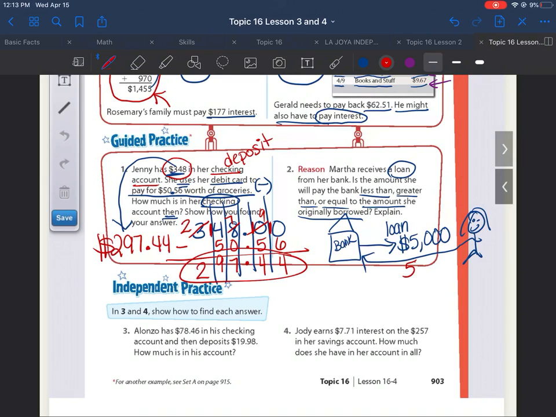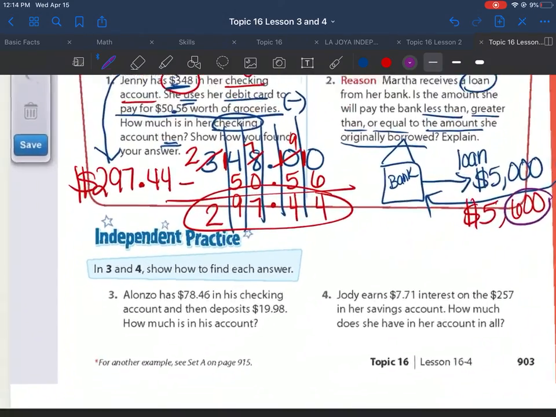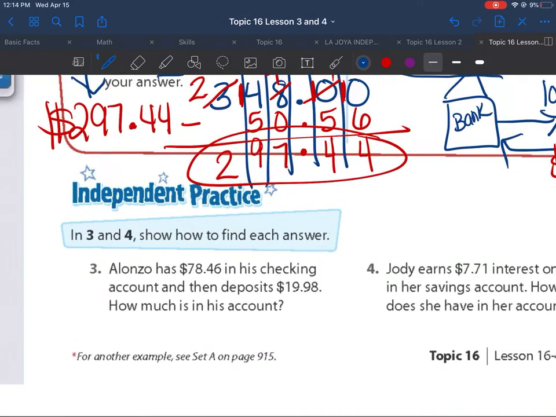You will not pay them just $5,000. You're going to end up paying like $5,600, depending on the interest. It's always going to be more when you pay back to the bank. Why? Because of the interest. I know they're mean for lending you money, but they lend you money with interest, so you have to pay more back. In 3 and 4, show how to find each answer.